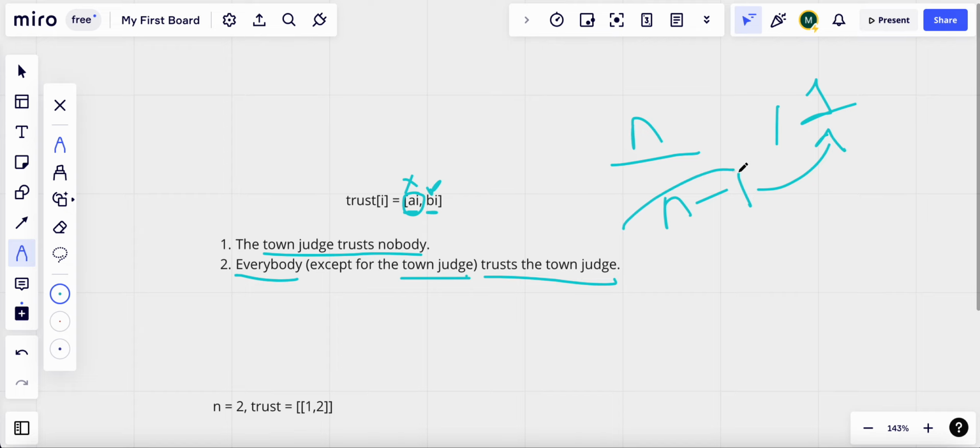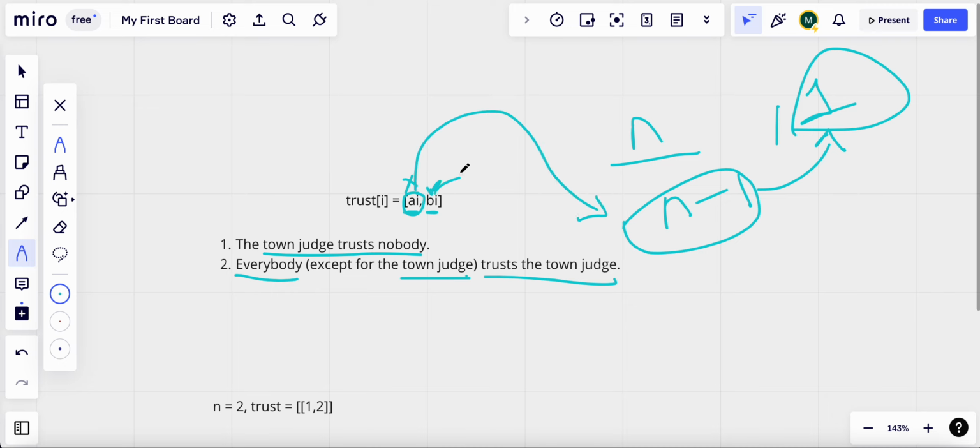So the count of people trusting the town judge should be n-1. Suppose the label for the town judge is X. If X is the town judge, then the number of AI where BI is equal to X should be n-1.